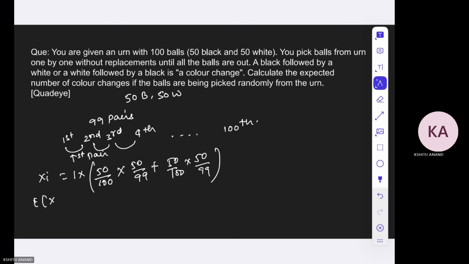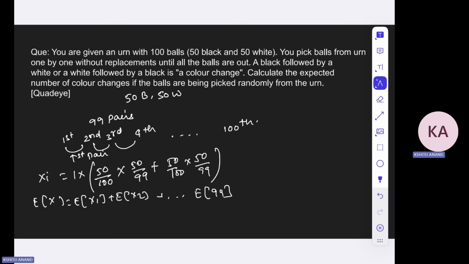So let us denote x as the number of color changes, right? So we can write it as whether there is a color change at pair 1, a color change at pair 2, up to a color change at the 99th pair. Now what I propose is that the probability that there will be a color change at any random pair will be the same, irrespective of whether you are looking at the 31st pair or the 32nd pair. Why is it so? Because there is a very logical reason behind it. The logical reason is, try to understand that the ball is random, right?